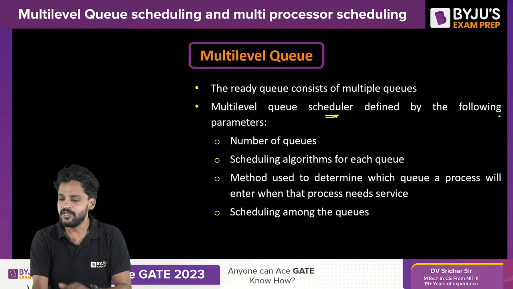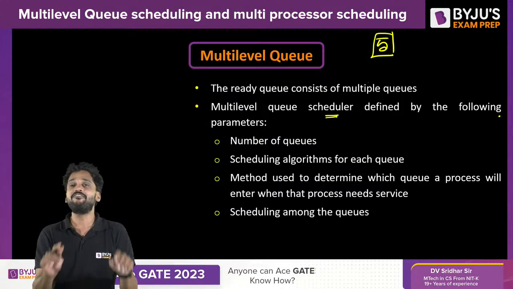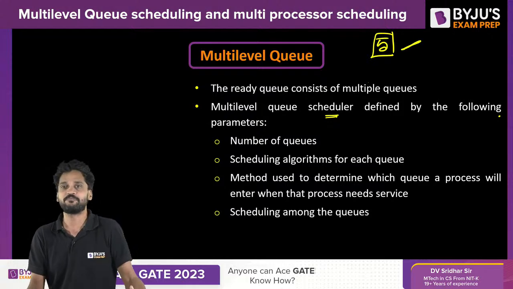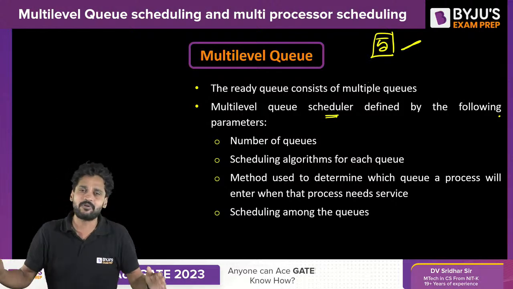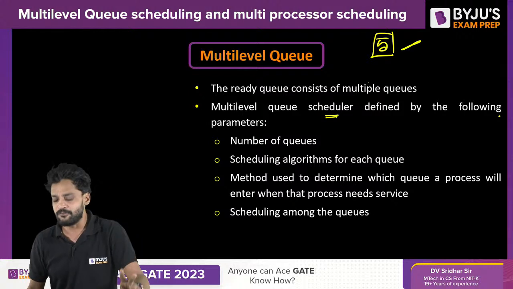I do have a total of 5 different types of processes. Simple. I can have 5 ready queues, one for each type, for each category of the process. If I have only 2 types of process, 2 categories of the process, then the number of queues will just be equal to 2.